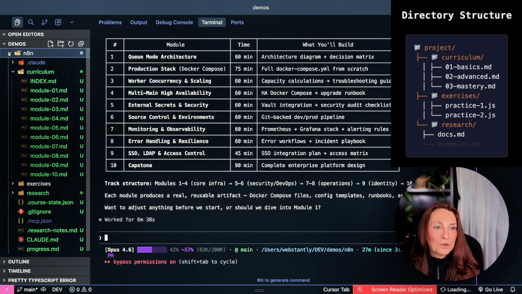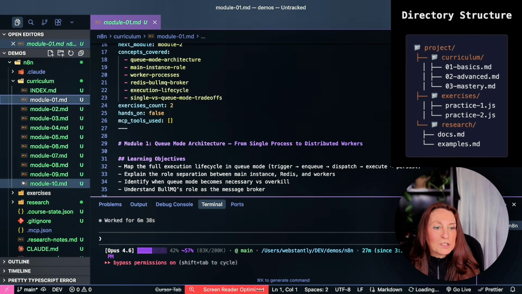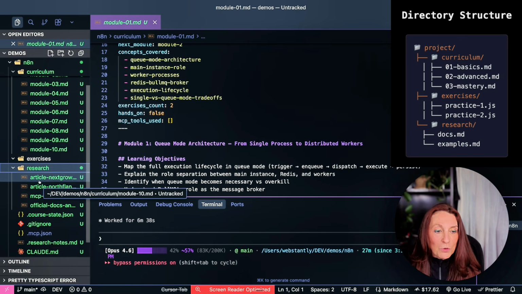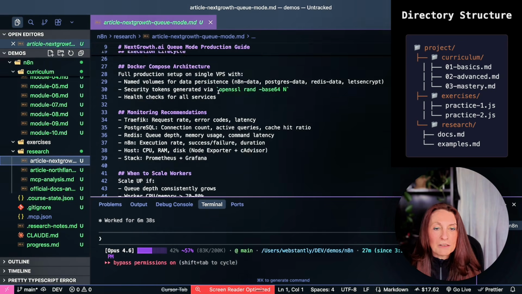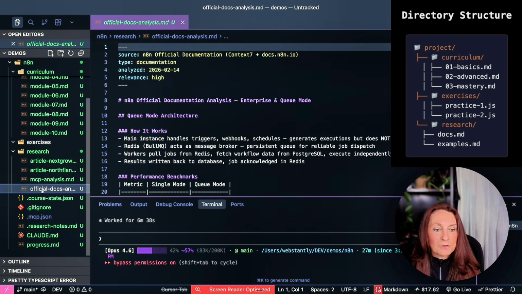So we can watch it here. We have all the modules, but the exercises are not created. And now we're going to chat with it to follow the course. And here we have all the research. So here is the summary of the articles that it has found and of the documentation.